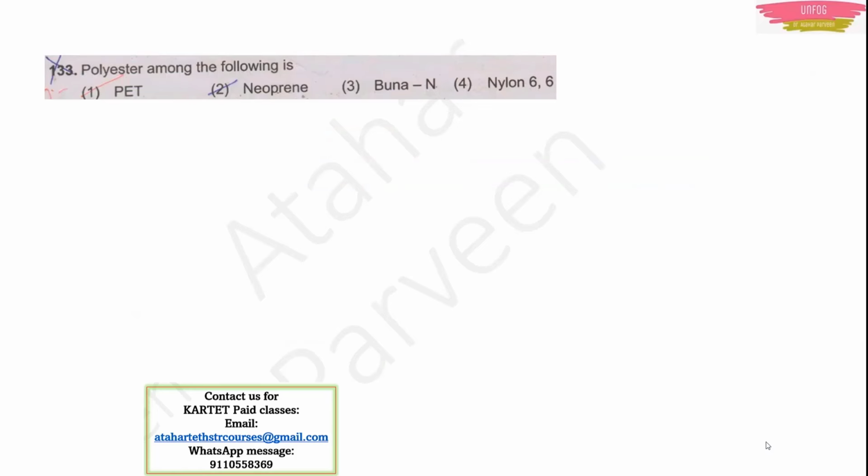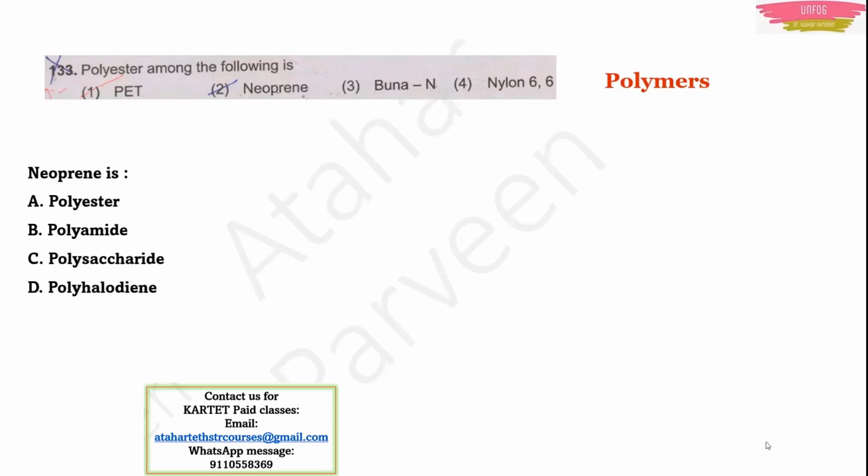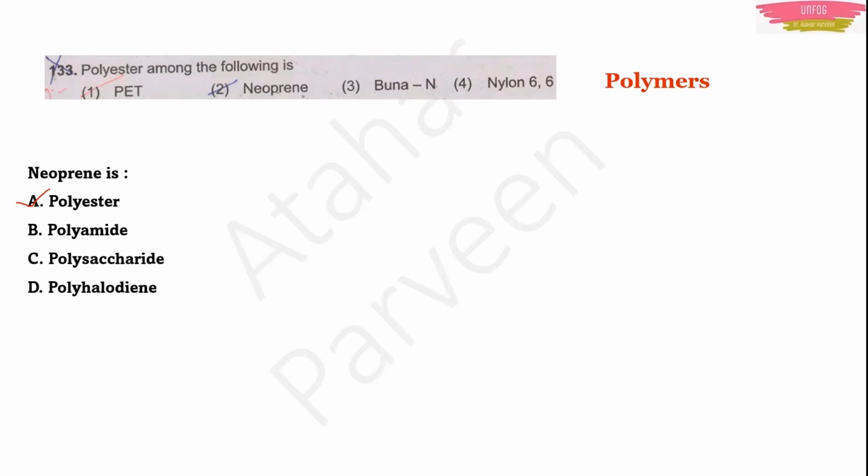Next question. Polyester among the following is. From the question only I can say that it is a polymer. The chapter name is Polymers. Now, polyester among the following is PET, neoprene, Buna-N, nylon 66. Actually neoprene is a polyester. Any polymer which has ENE at the last is a polyester. Remember, this is a trick I am giving you. Neoprene, the last letters are ENE, right? So any polymer which has ENE at the last is a polyester. Questions like this can be asked. For example, neoprene is polyester, polyamide, polysaccharide, polyhalide. Neoprene is a polyester.